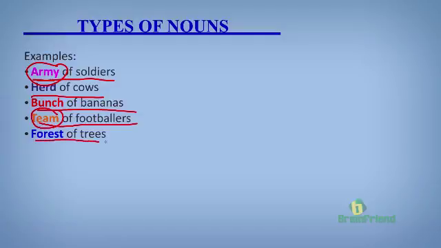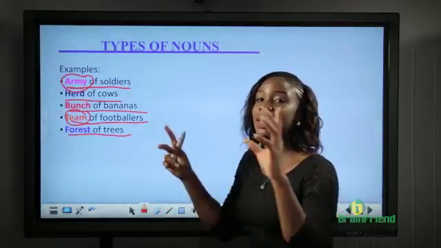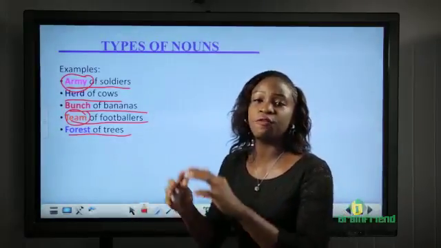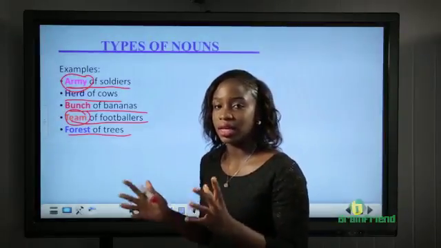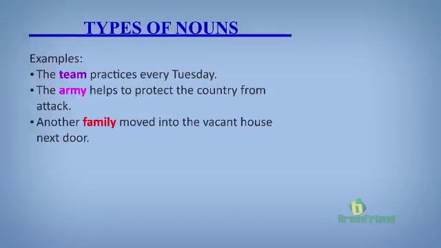Forest of trees. Now the thing about this type of nouns is that you don't even have to mention, like we have a forest of trees or team of footballers. You can just say a forest, and we know that it is a place that's made up of so many trees that you're talking about. Or you can say a team, and we know that it's a group of footballers or basketball players that play game together. Now let's see collective nouns in sentences.